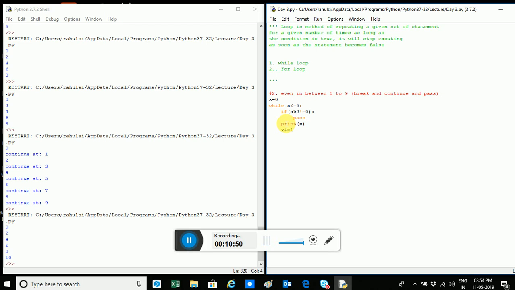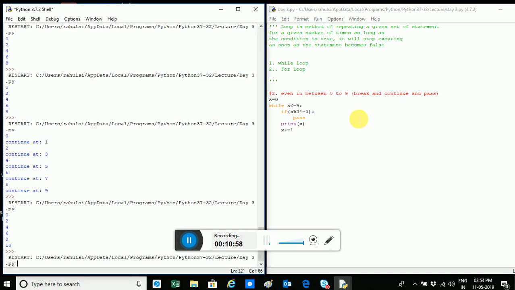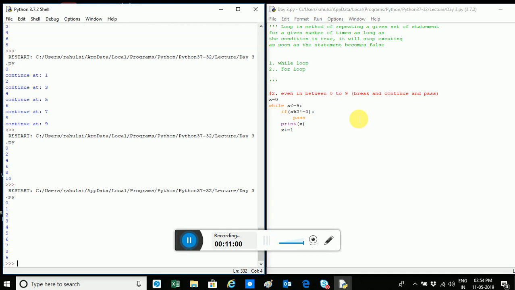What pass will do, it will let the pointer pass without any action. It will not show any error. See, the last time it showed a syntax error, but this time there is no syntax error. It's just simply doing a pass. This is useful when you are in a programming phase. Anyways, I guess the while loop is clear now.